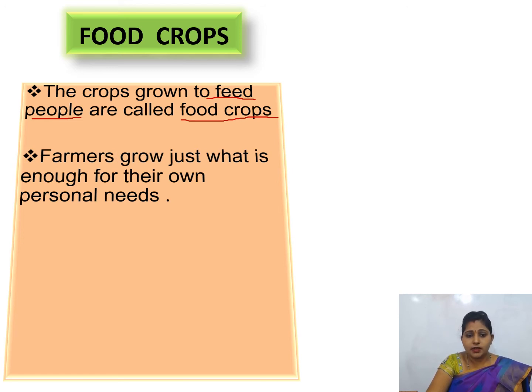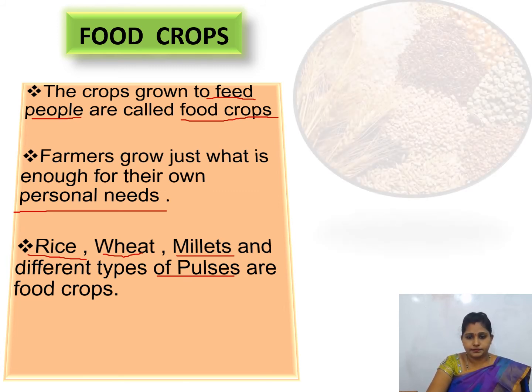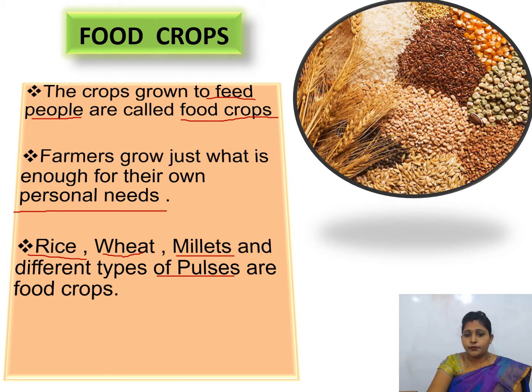Farmers grow just what is enough for their own personal needs. Rice, wheat, millets and different types of pulses are food crops. Which are the food crops? Rice, wheat, millets and different types of pulses are some of the food crops. Now first we will study about rice. Here you can see a few pictures of the food crops.